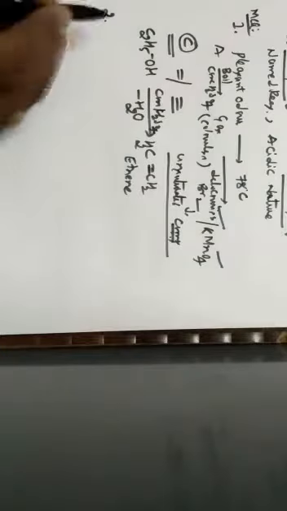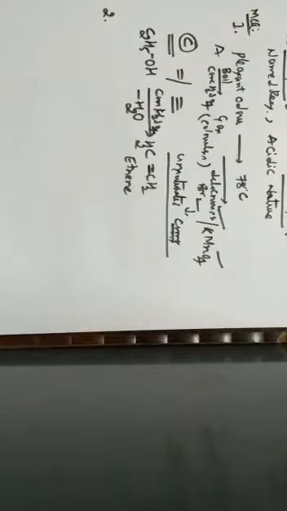Next one, question number 2. The reaction in which phenol differs from alcohol is: it undergoes esterification with carboxylic acid, it reacts with ammonia, it forms yellow crystals of iodoform, it liberates hydrogen with sodium metal.